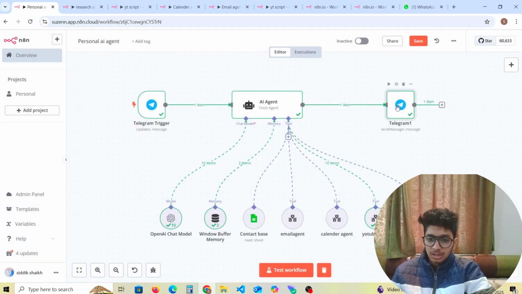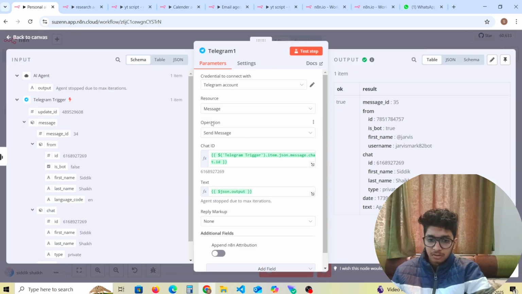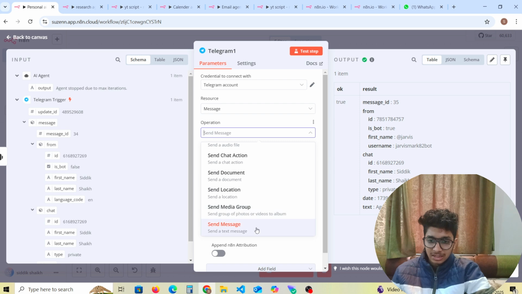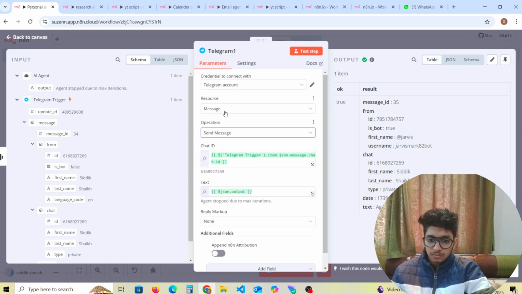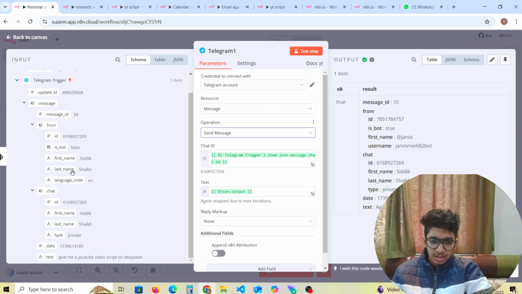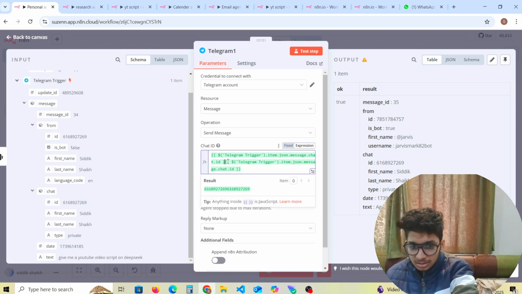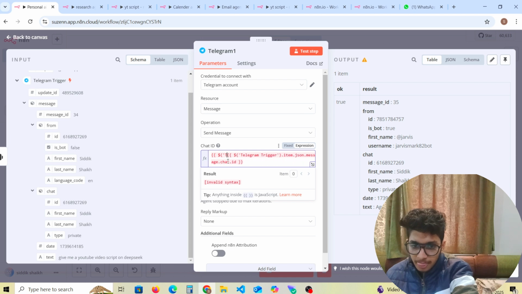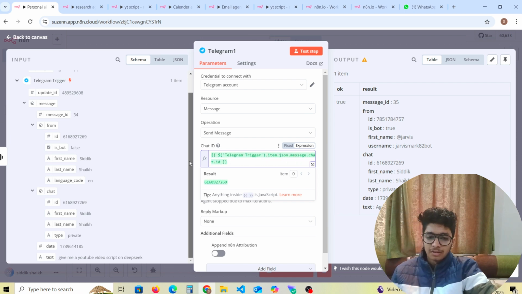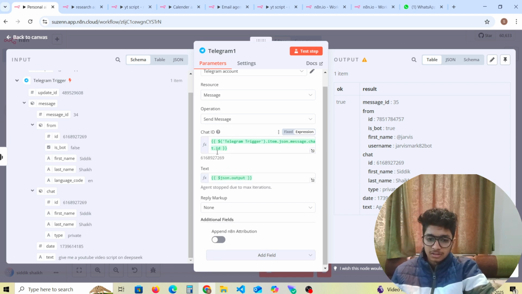If we go to Telegram, we have the send message operation. For the chat ID, we can borrow it from here and paste it here. Let's say we can do this. I'll show you how it works. This is the chat ID. I'll just delete the other one. Perfectly fine. That's how the chat ID works.